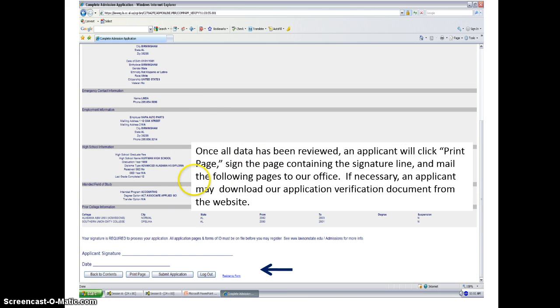This is the second page. Once all the data has been reviewed, you'll click Print Page. You notice that it contains a signature line and a date line. You will sign and date this page. You will mail both pages to our office, or you may deliver both pages to our office. If these pages fail to print, you can download the application verification form from our website.